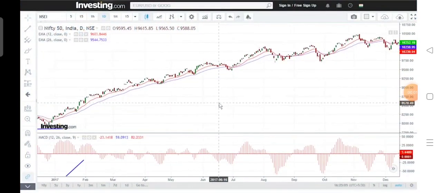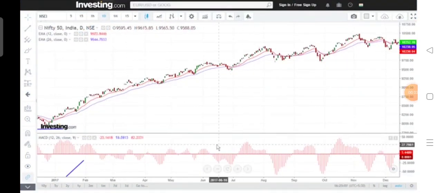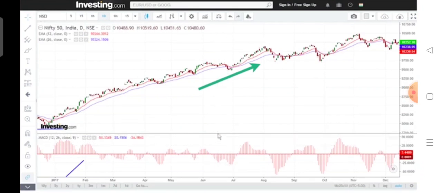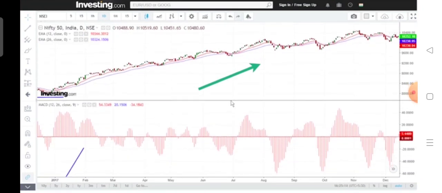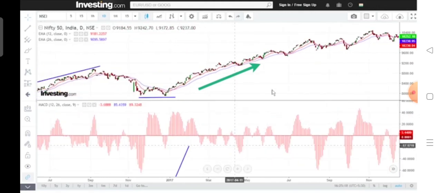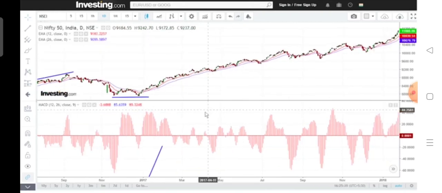One more important point is that, look at a trend. This was a very good uptrend, and in this uptrend you would see that the MACD histogram, if we enlarge it a little bit and squeeze it a little bit also, was normally topping out around this 37-38 zone, 37 to 40 zone.